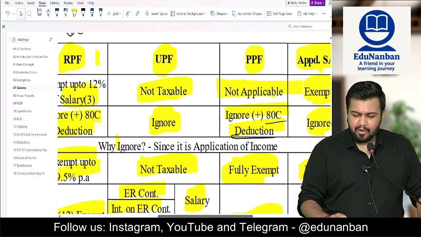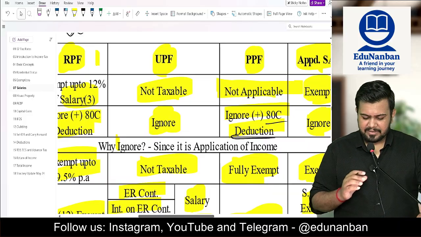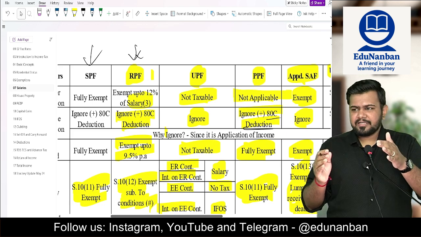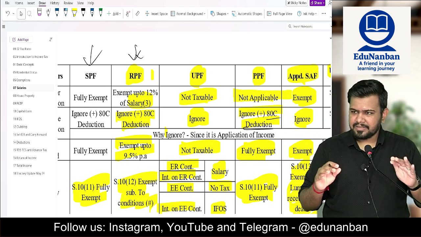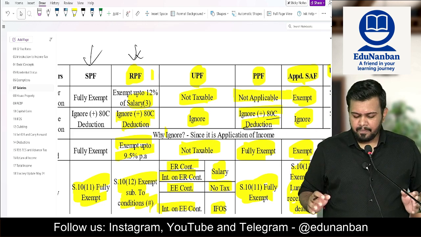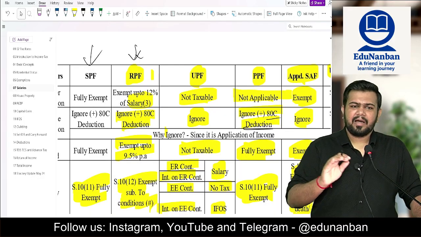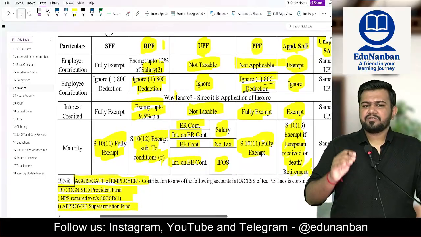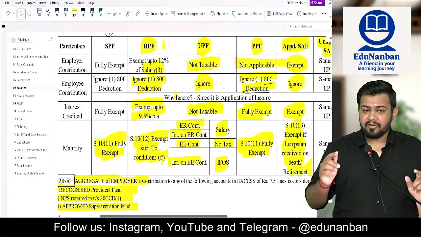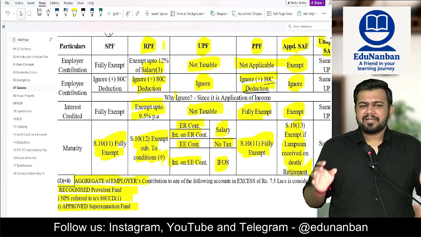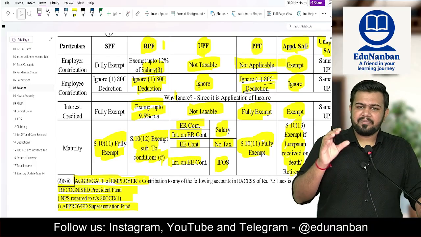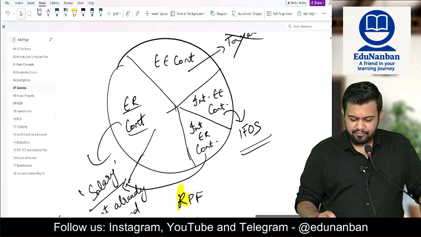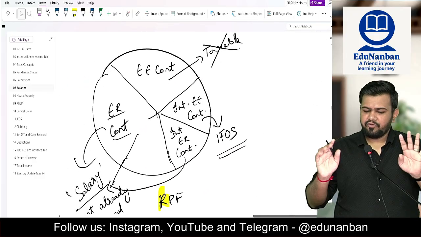So let us see how is unrecognized provident fund taxed. Number one, in case of unrecognized provident fund, if employer is contributing, then no tax. Employee is contributing, you ignore, but deduction is also not available. For unrecognized provident fund, no deduction. Then in case of interest, it is not taxable when the interest is credited. However, in the maturity, everything is taxable. How to compute the taxable income on maturity of unrecognized provident fund? I told you, you have to divide this unrecognized provident fund into 4 parts.